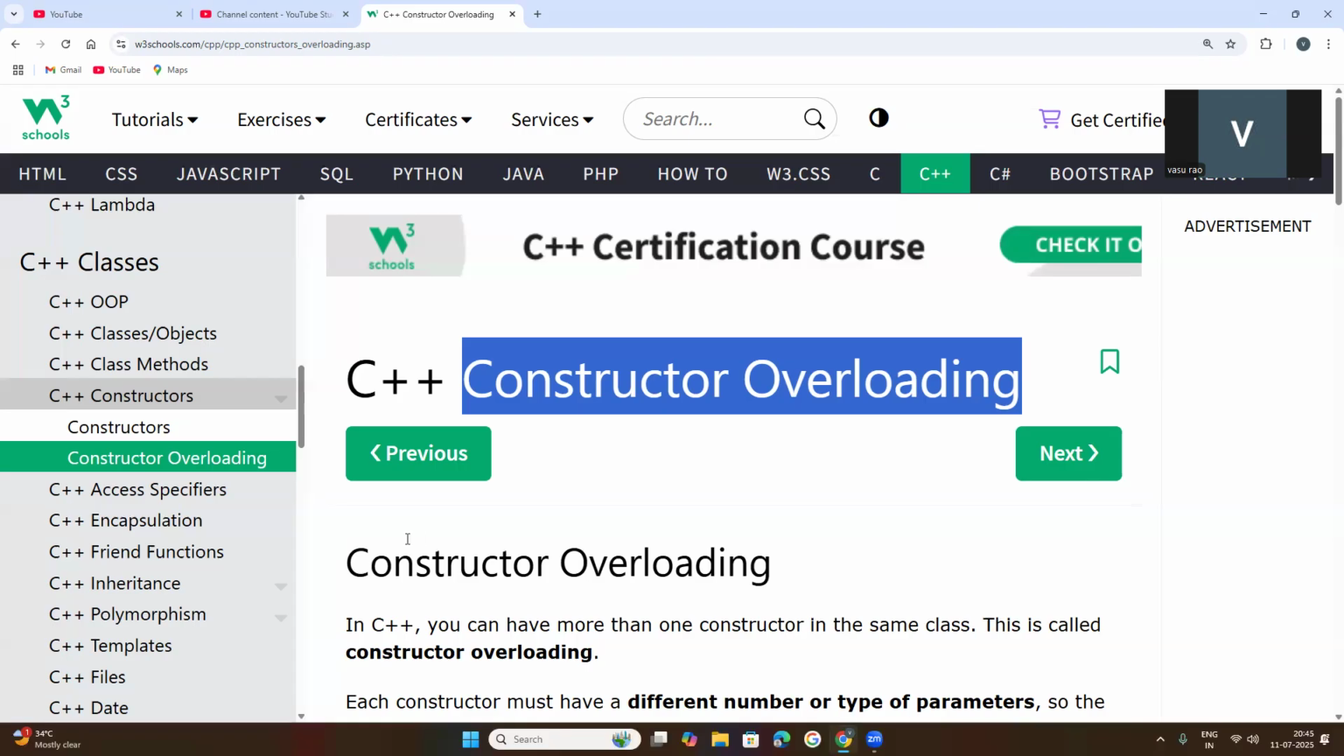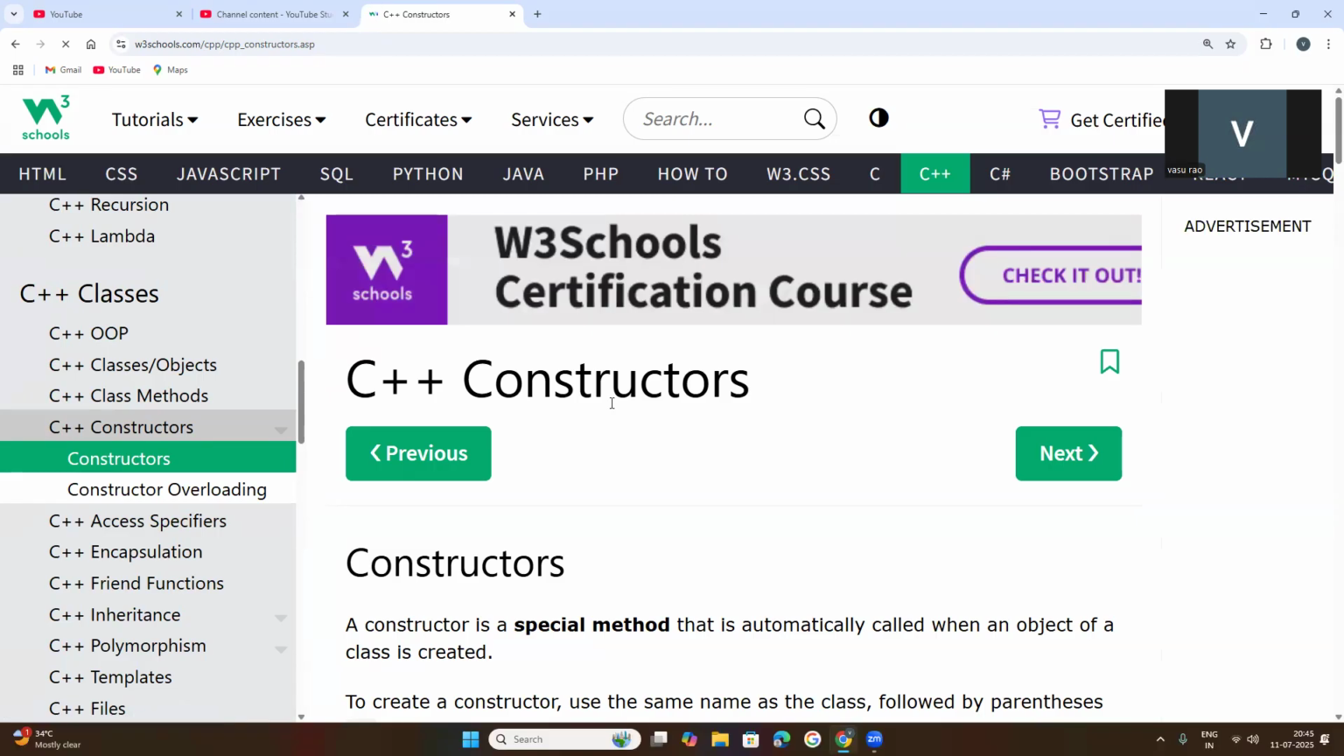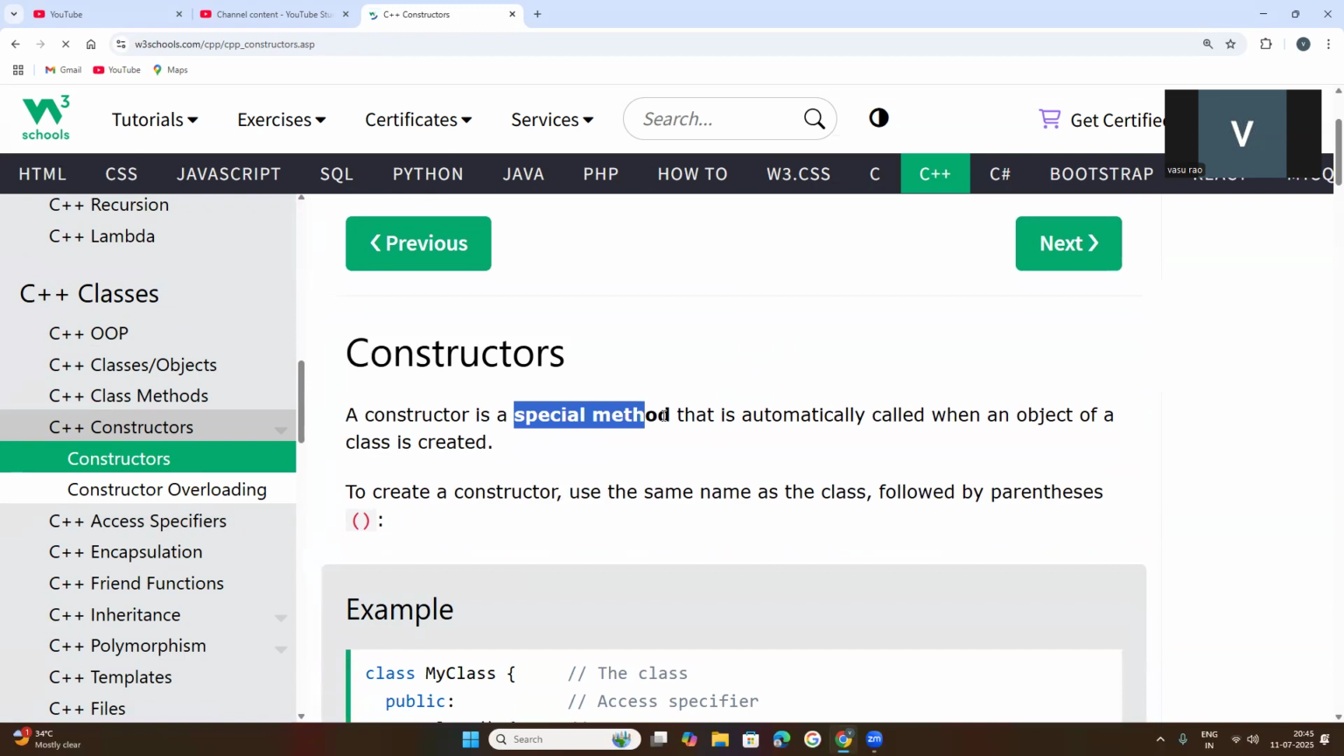So now let me explain. In the previous class, I told you what a constructor is. A constructor is nothing but a special method, and it is automatically called when an object of a class is created. So whenever we create an object of a class, that constructor will be automatically called.